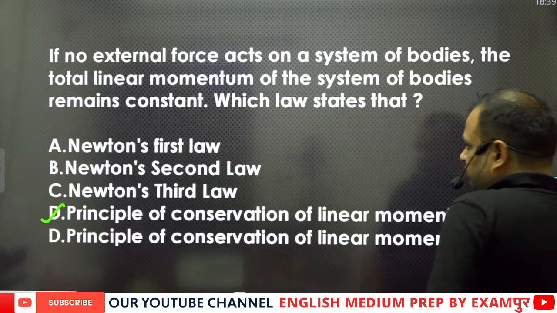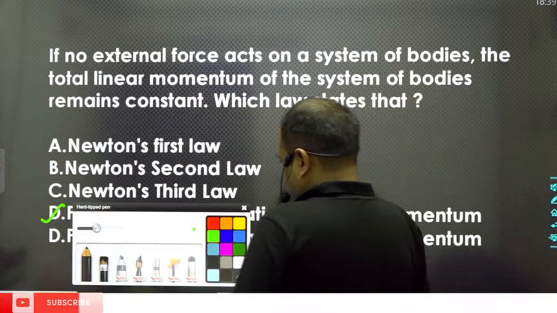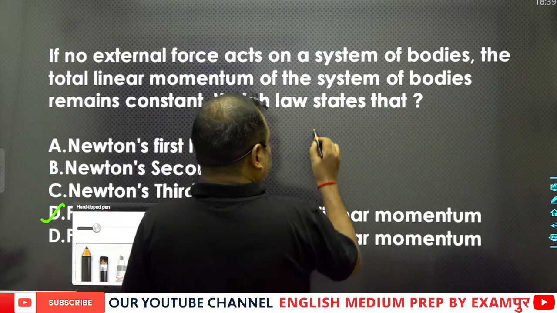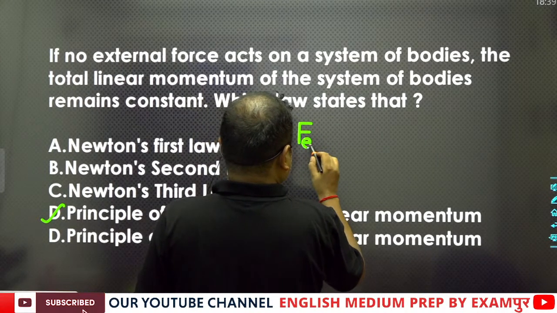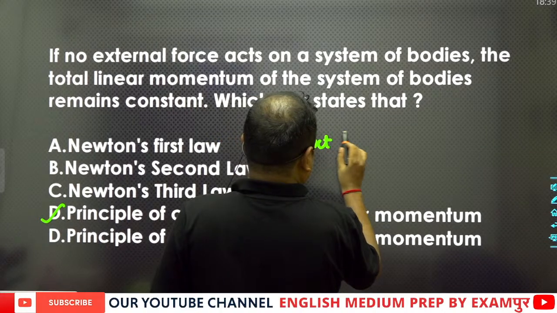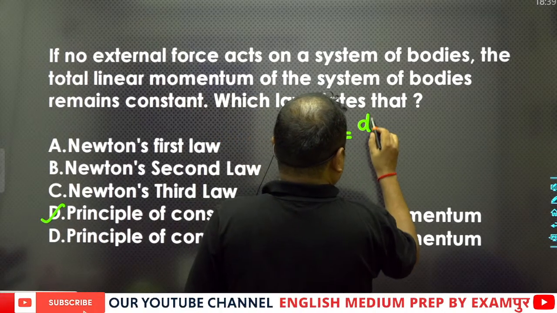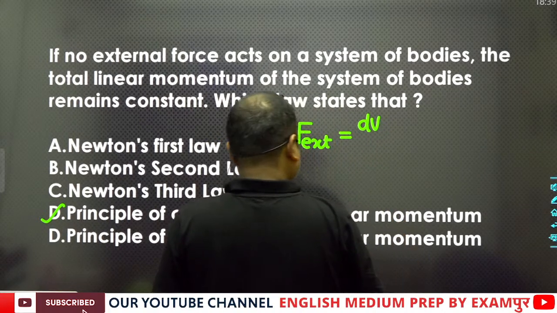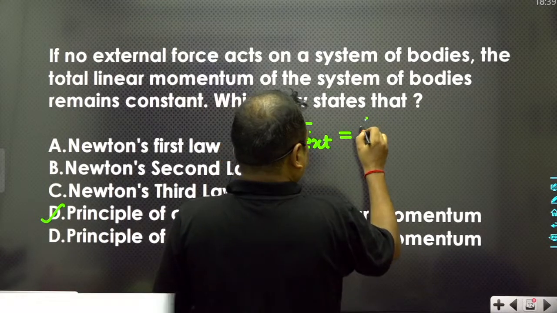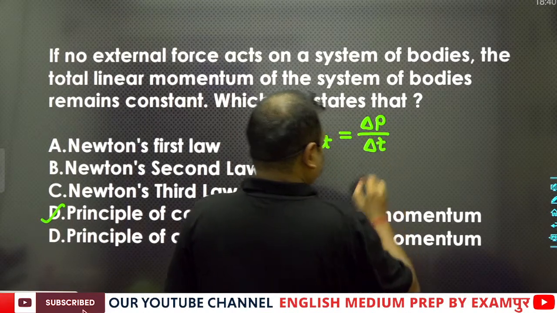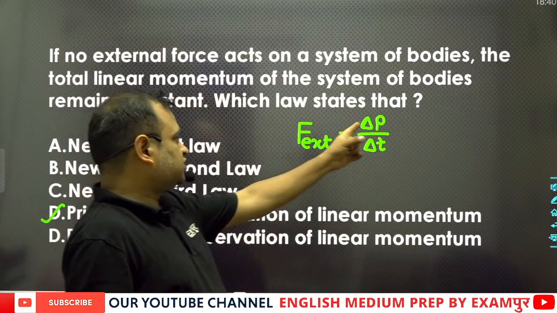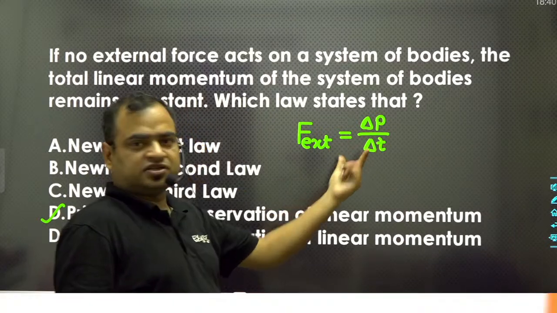Guys, first of all, let us see in the previous question that it can also be written as F external equal to delta P upon delta T. This is the change in linear momentum and this is the time taken.